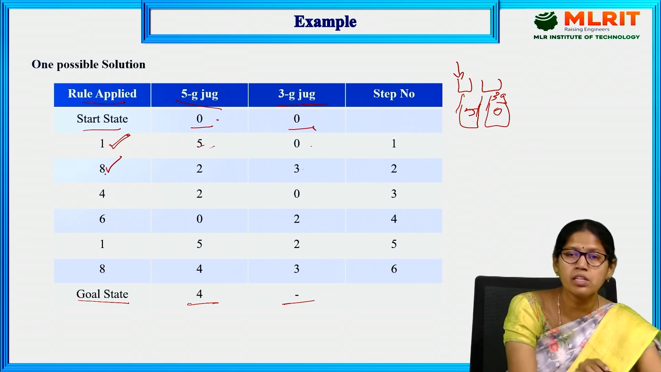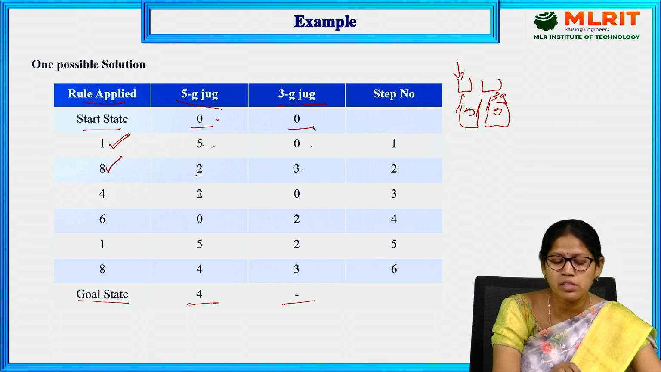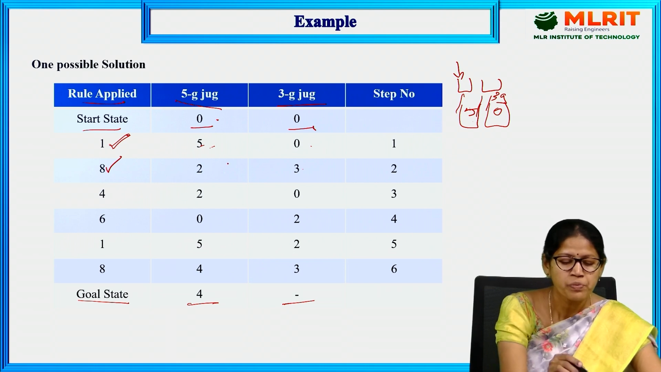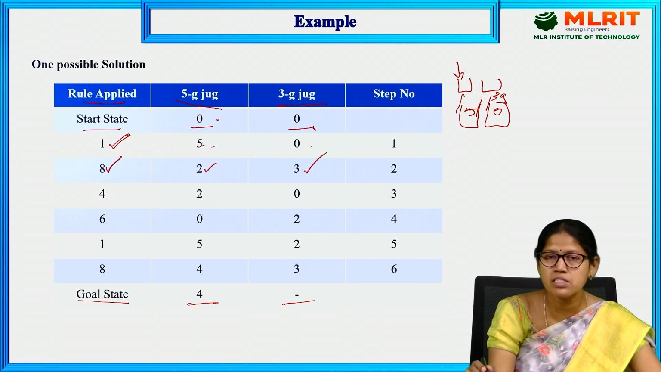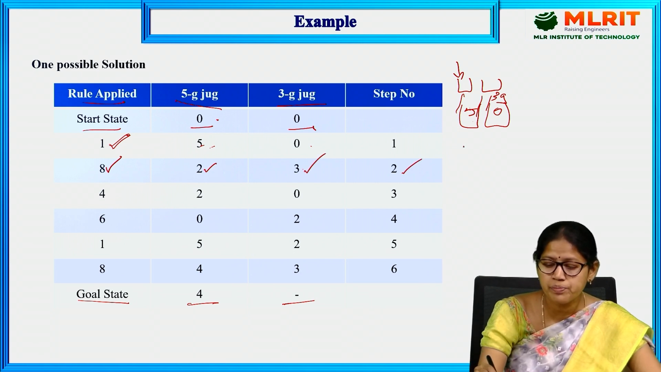That's why we have taken the 8th rule, that is transferring the water from 5G jug into 3G jug. So when we transfer the water, the 5G jug contains the 2G water and 3G contains the 3G water, and this one is the second step. So here we are having 2, 3.